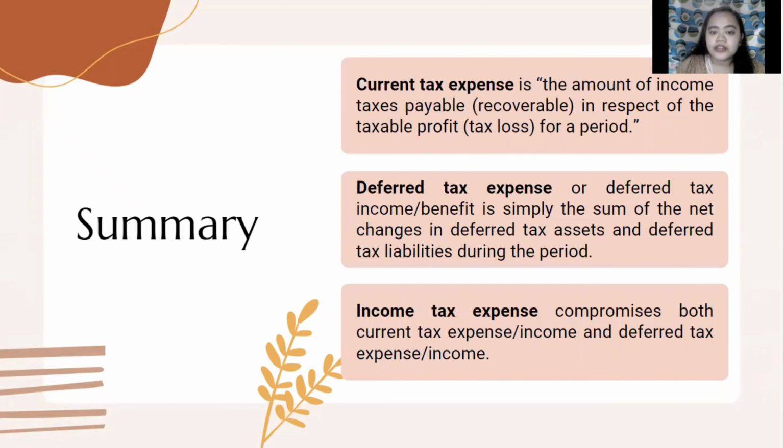Then, we have the current tax expense, which is the amount of income taxes payable or recoverable in respect of the taxable profit or tax loss for a period. Then we have deferred tax expense or deferred tax income or benefit, which is simply the sum of the net changes in deferred tax assets and deferred tax liabilities during the period. And lastly, we have the definition of income tax expense, which comprises both current tax expense or income, and deferred tax expense or income.